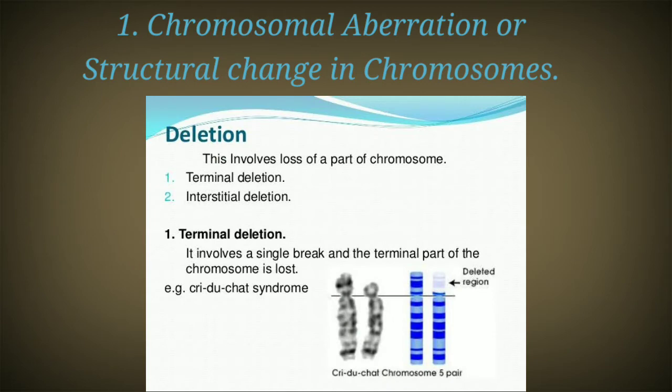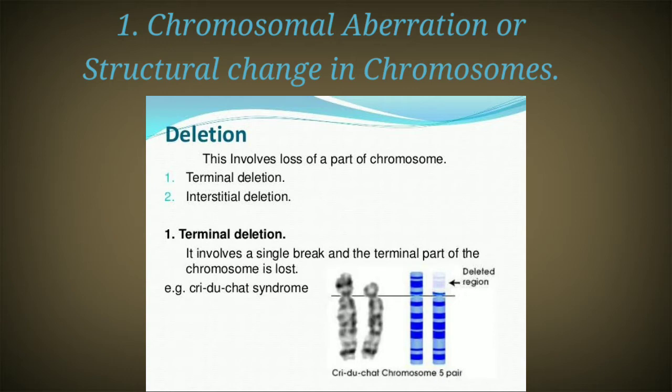The first type is chromosomal aberration or structural change in chromosomes. Chromosomal aberration means abnormalities in the chromosome. When any part of the chromosome faces any kind of abnormality, that is called chromosomal aberration.